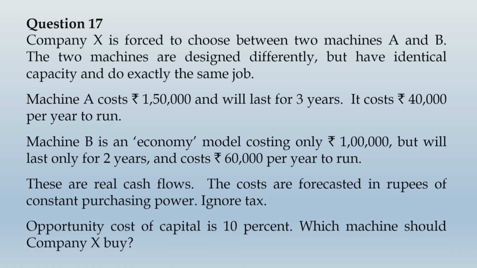One more thing, in the entire question there is no information about inflows, so there is no question of determining NPV over here. Instead, we will simply determine the annualized outflow and try to minimize the annualized outflows. So let us see how to present the solution over here.